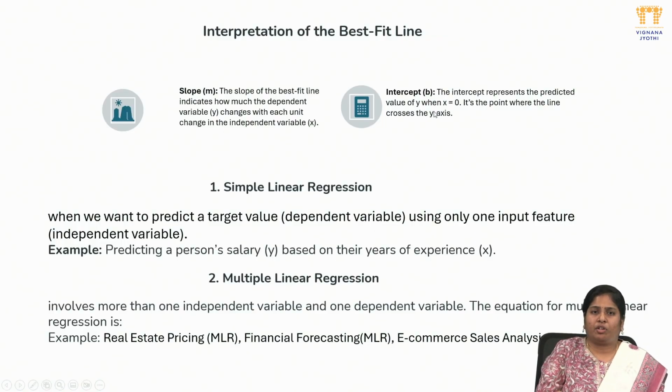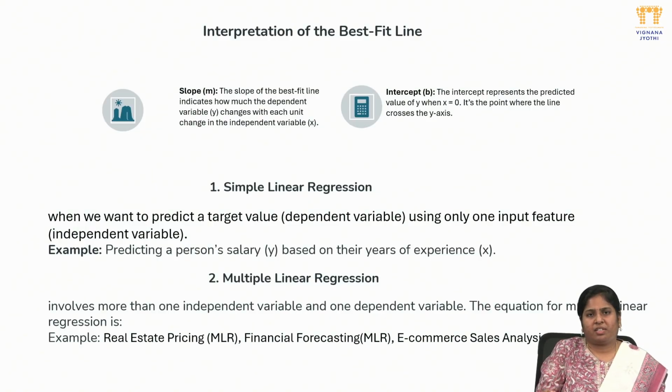Here the two main objects we will derive are the slope and the intercept point. Slope is the best fit line, indicating how much the dependent variable changes for each change in x. That means how the value y changes with each point of x. Intercept is where x equals 0, meaning where y stands, so where the y line starts. These are the two important points we will derive all over the linear regression algorithm.